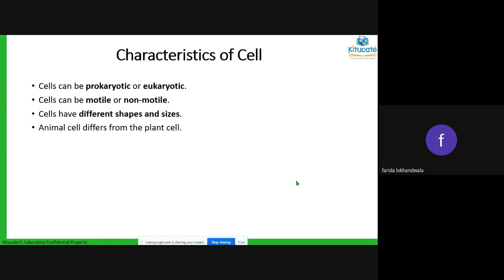Cells have different shapes and sizes. We saw that initially. And very important, animal cell is different from plant cell. We'll go further down the line and we'll see how different they are. But remember, animal cells and plant cells are different. They have different characteristics. 70 to 80% would be the same. But there will be something which will make them different. And that is how you say animal cells are different from plant cells.